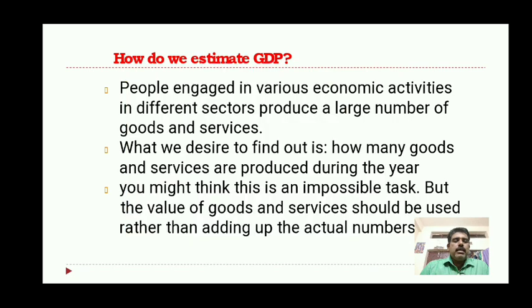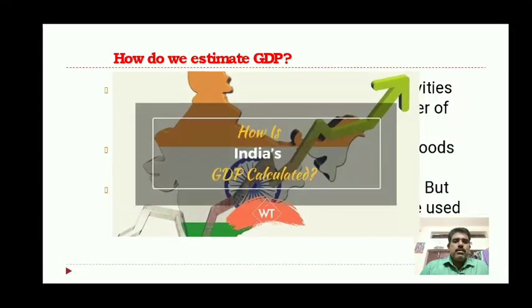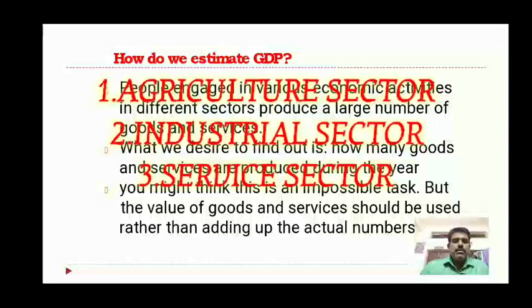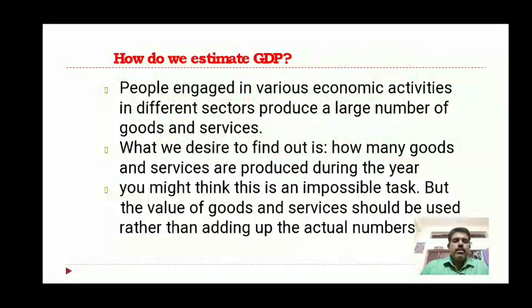People engaged in various economic activities in different sectors produce a large number of goods and services. In the last session we discussed the sectors. Mainly we have 3 sectors: primary, secondary and service sector. So these 3 sectors produce the goods and services.